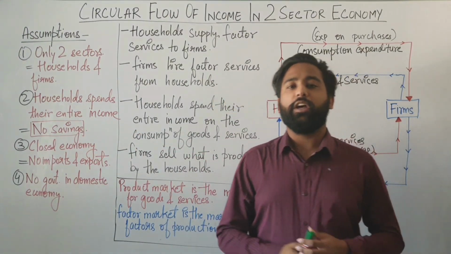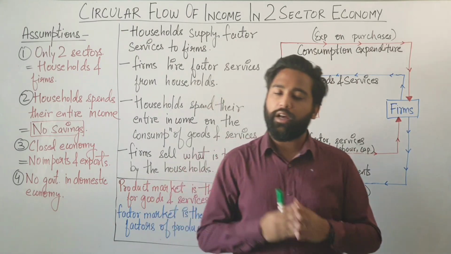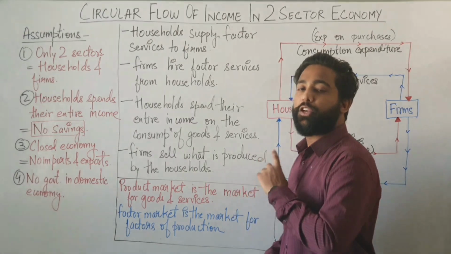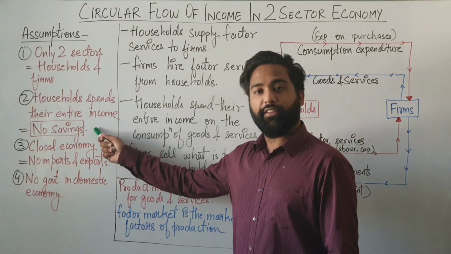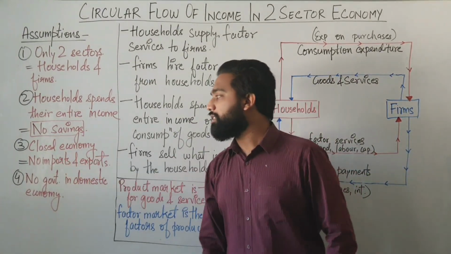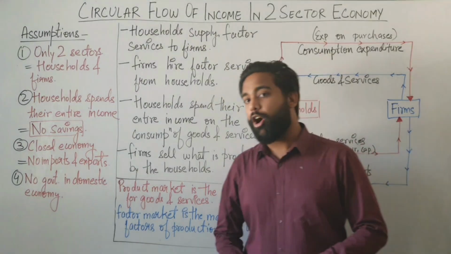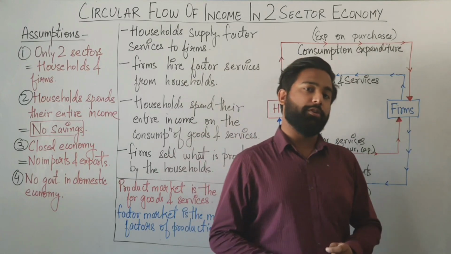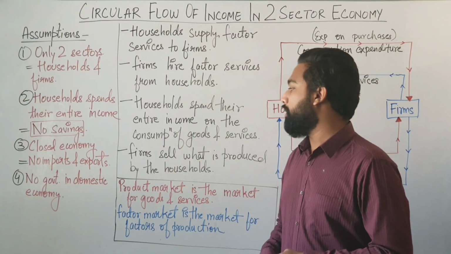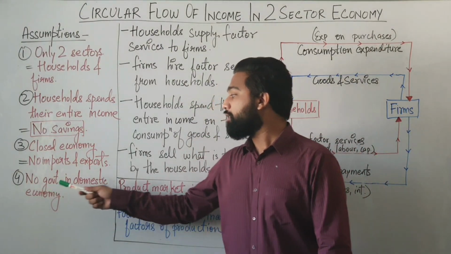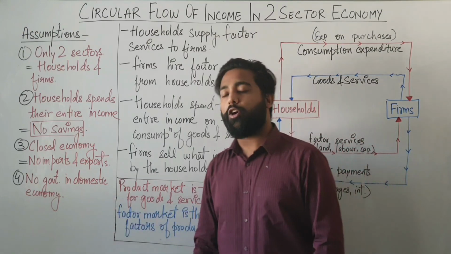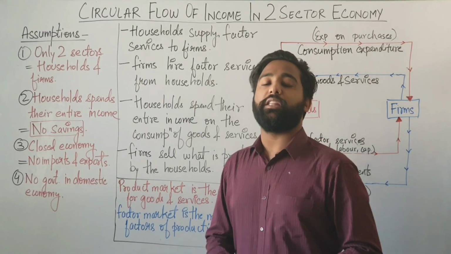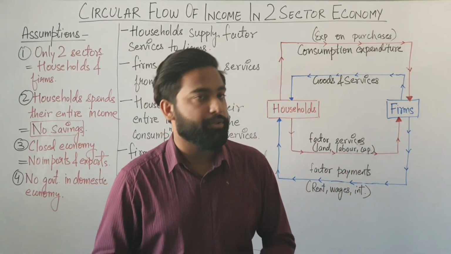We, the households, if we are having some income, then we have to spend all that income. There should be no savings. Clear? The third one is we are having a closed economy. Closed economy means there are no imports and no exports with the rest of the world. Now the fourth one is there is no government in domestic economy. The government is there, but they are not indulged in the production consumption processes.